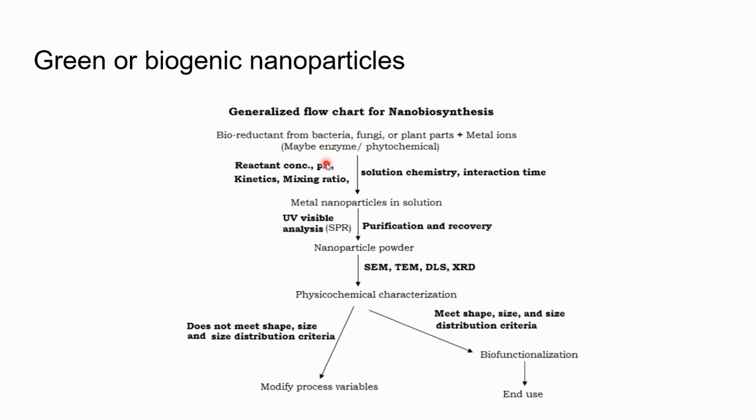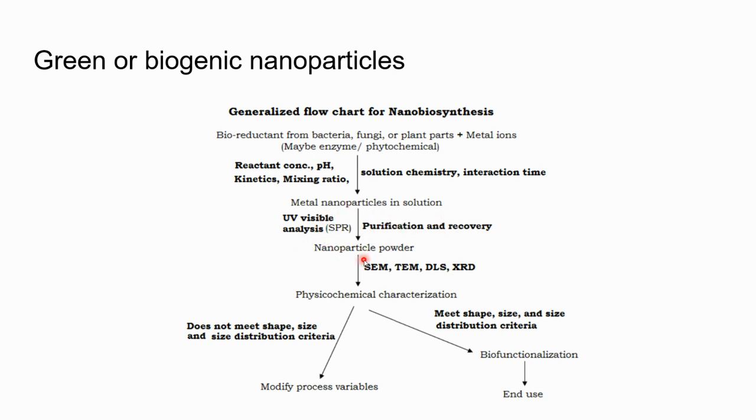By mixing it in the appropriate ratio, a specific interaction between the plant material, fungi or bacteria and the metal ion takes place, from which the nanoparticles are formed in solution, whose purity and recovery is also estimated by UV visible analysis with a spectrophotometer.